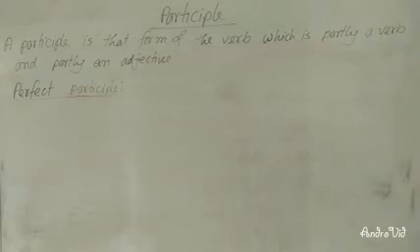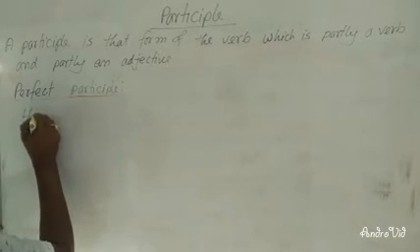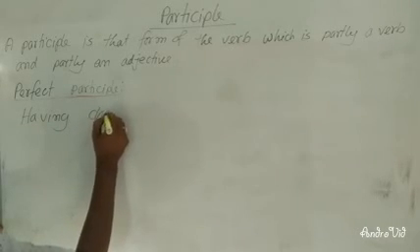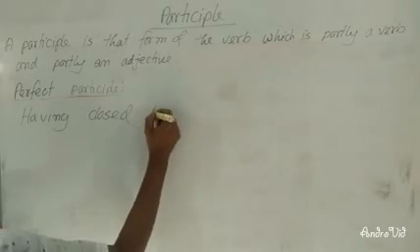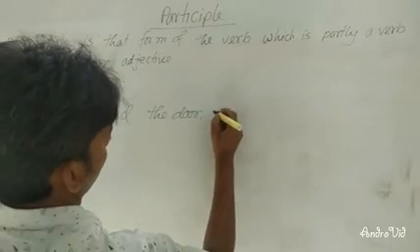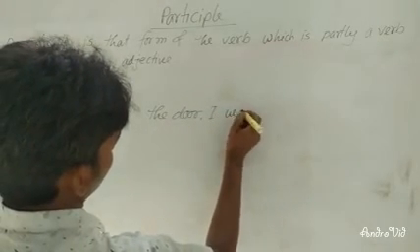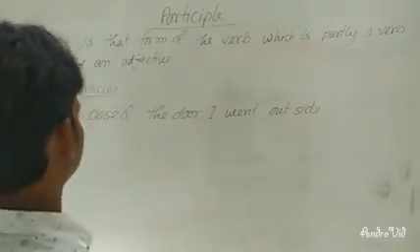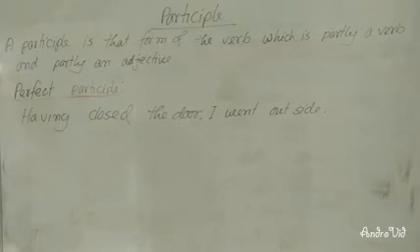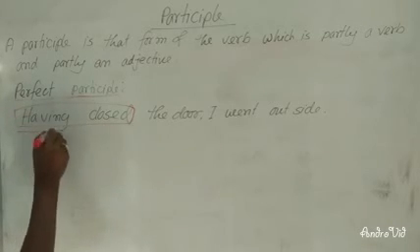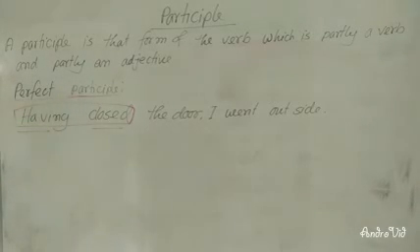Dear learners, let's see here: having closed the door, I went outside. You can see here having closed the door. So this is present participle and this is past participle. The combination of present participle and past participle is called perfect participle.